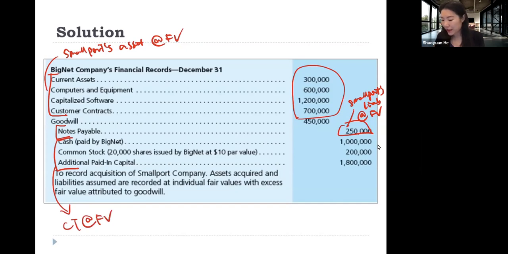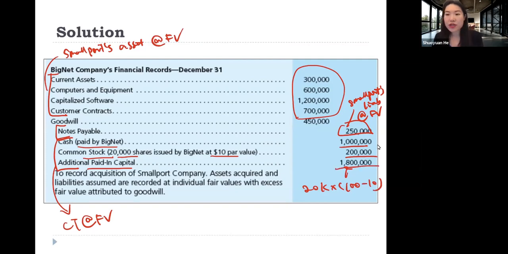So specifically, the consideration transferred from BigNet to small part is 1 million cash. Common stock, 20,000 shares multiplied by $10 per share, so that gives us 200,000. Additional paid-in capital, that is 20,000 shares multiplied by 100 minus 10. So this is 1.8 million.